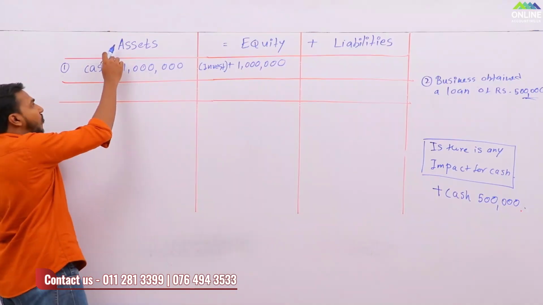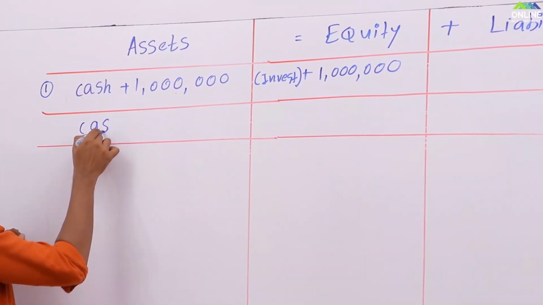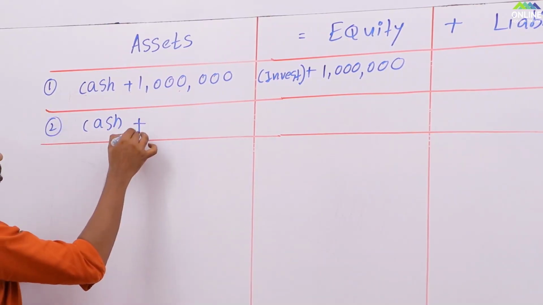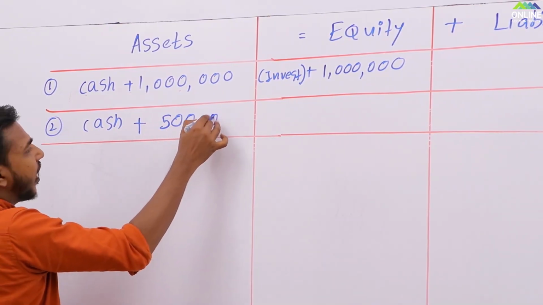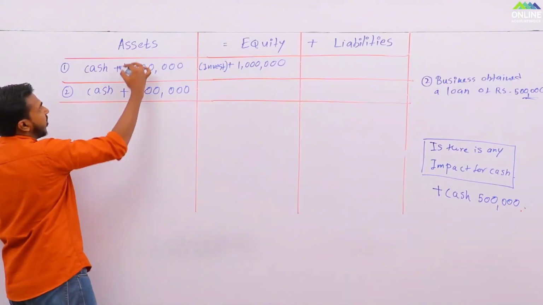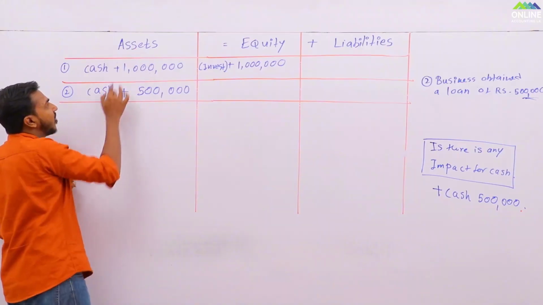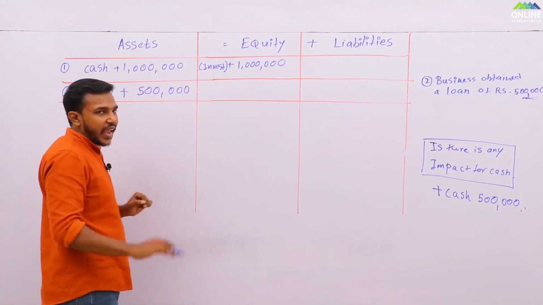Cash means it's obviously an asset. So cash increased by how much? 500,000. Whether cash increases or decreases, it doesn't matter. Cash means asset. So the impact comes for the asset column.